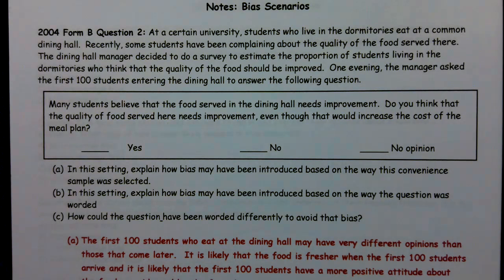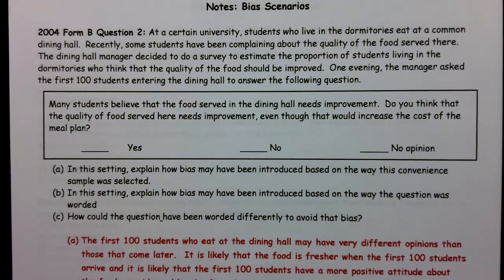At a certain university, students who live in the dormitories eat at a common dining hall. Recently, some students have been complaining about the quality of the food served there. The dining hall manager decided to do a survey to estimate the proportion of students living in the dormitories who think that the quality of the food should be improved. One evening, the manager asked the first 100 students entering the dining hall to answer the following question.